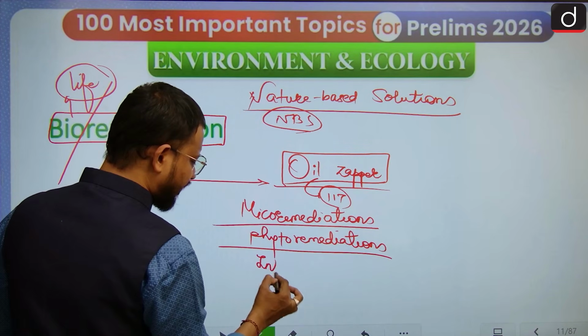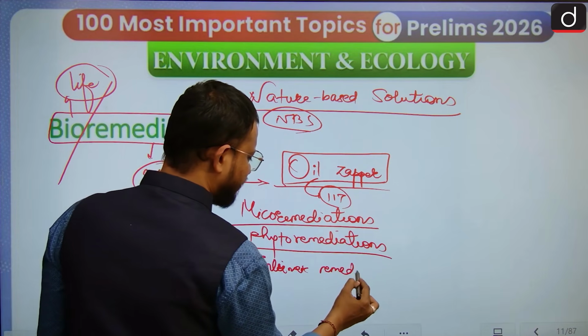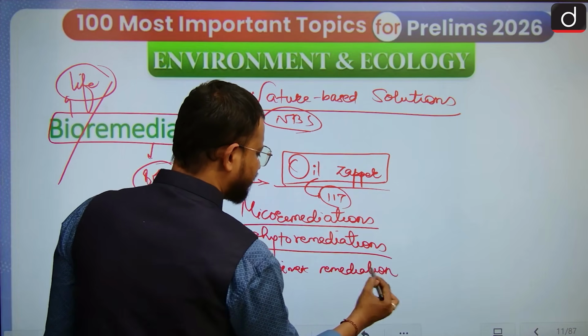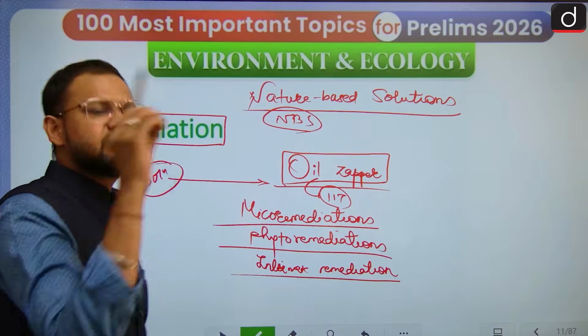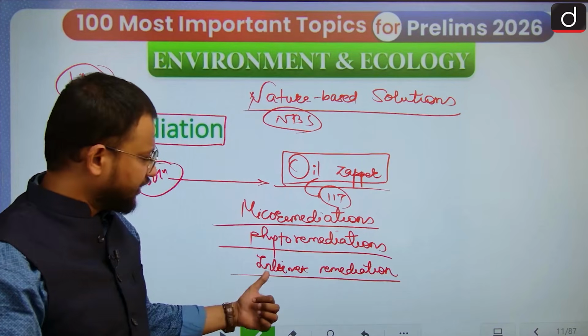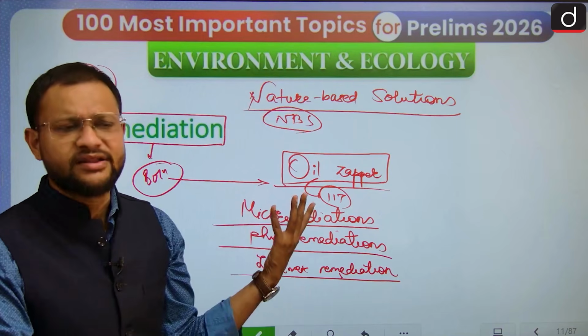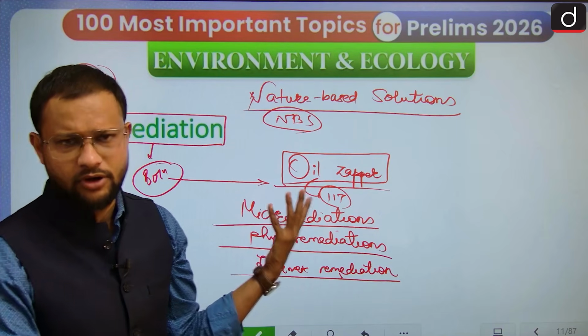Then intrinsic remediation. Intrinsic remediation means that naturally that potential is lying within that body, within that microbe, within that plant. And naturally there are many sources available for this case.